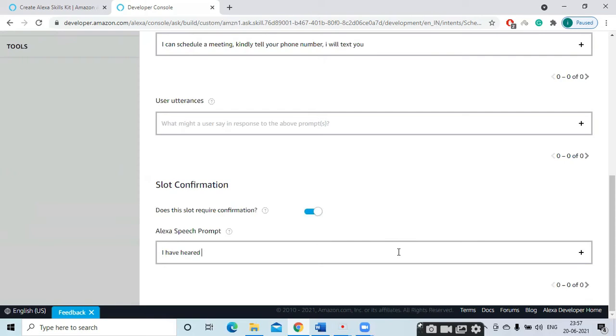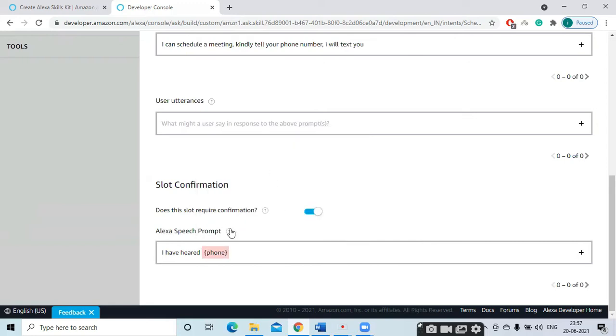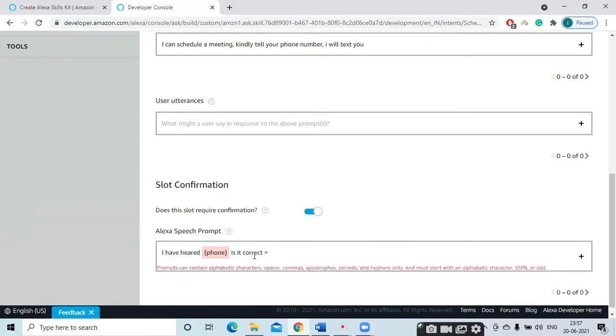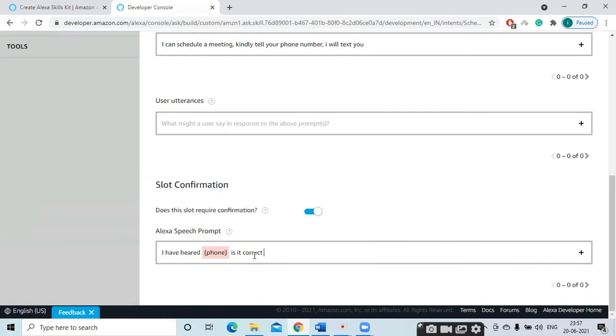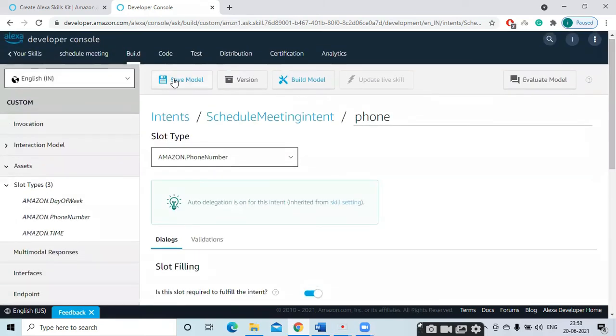So what does Alexa have here? The phone number. So what is the slot? Phone. So you should insert the slot. I have heard phone number. Is it correct? So Alexa is asking us, I have heard the phone, sorry, is it correct? Question mark. Okay, whatever phone number I am telling, it will record. It will come here as an input. So plus this one. Save everything. Done, good. Save model.